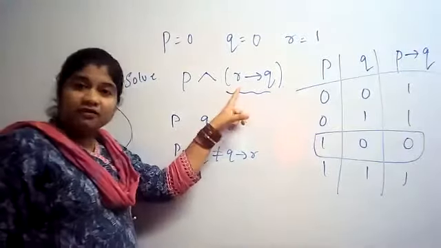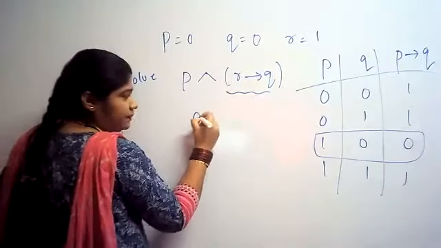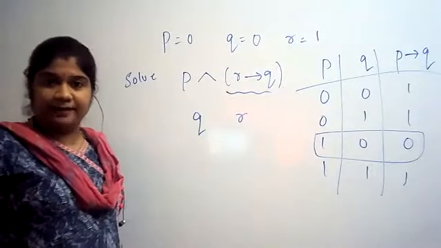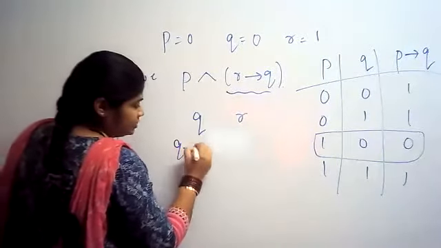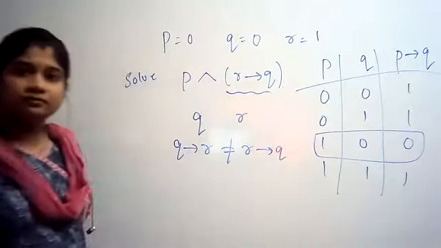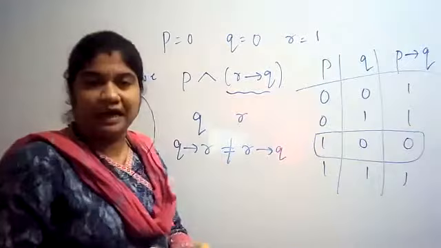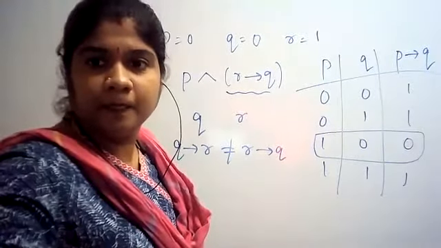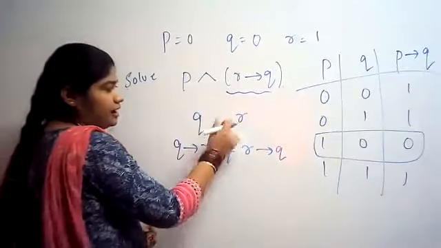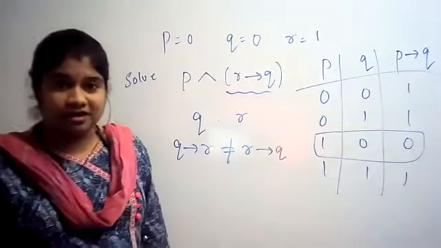Now, what have they given us in the question? Q and R. First will definitely be Q, then we'll be getting R, right? So, Q condition R is not equal to R condition Q. I need to solve these. Don't worry about P for now. For the time being, neglect P. So here, Q condition R is not equal to R condition Q.